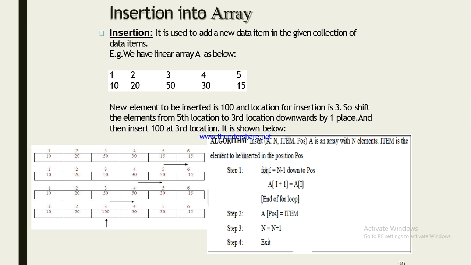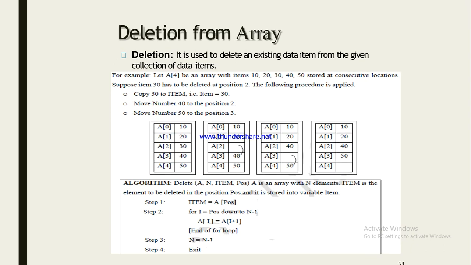Means we change the position of the data from A3 to A4. End of for loop. Then step 2, A[position] equal to item, and we store the new item in the position that is empty now. In step 3, n equal to n plus 1, just increase the index value. And step 4, exit or terminate the program.